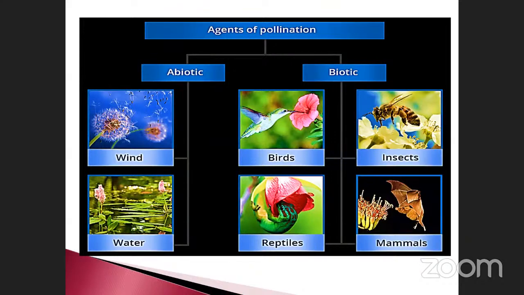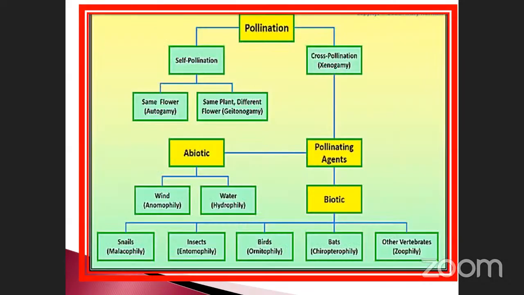These are the four types given to us in a chart. Just imagine these things. See, pollination: there is a big chart here. Watch it carefully, then only it will be better for you. You have already studied these things, isn't it?